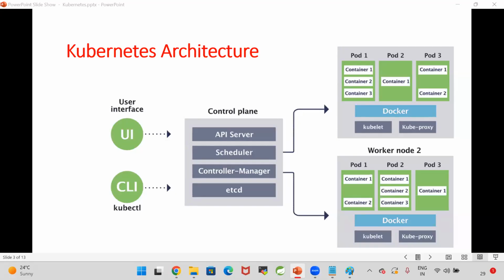People are asking what is the etcd full form? There is no full form for the etcd. That is the name itself. etcd is nothing but a data store, a database in the Kubernetes.